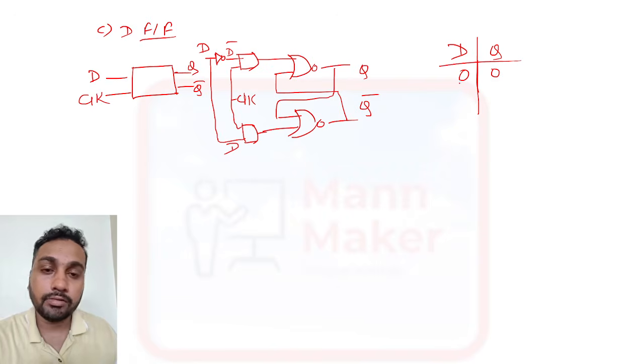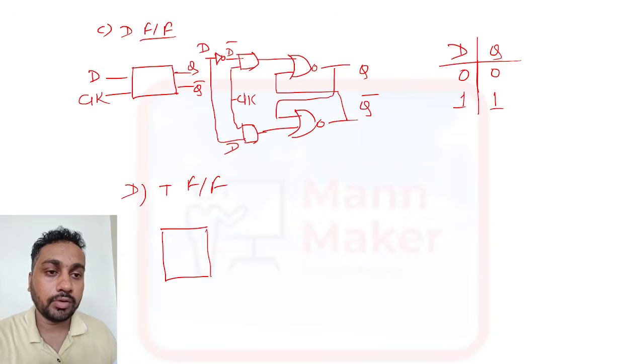After some delay, it will appear the same output. So it is 1. Now if we talk about T flip flop, T flip flop is the same as D flip flop, only it has two inputs: one is T and another one is your clock signal.